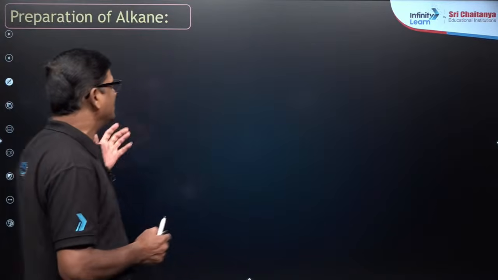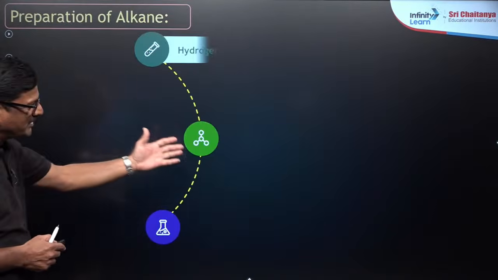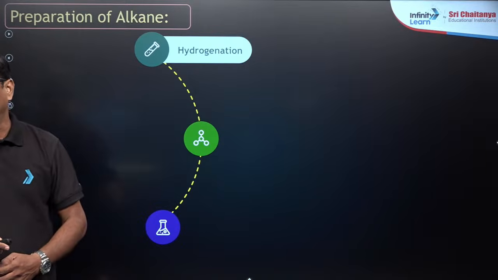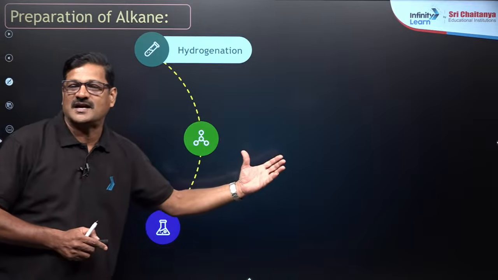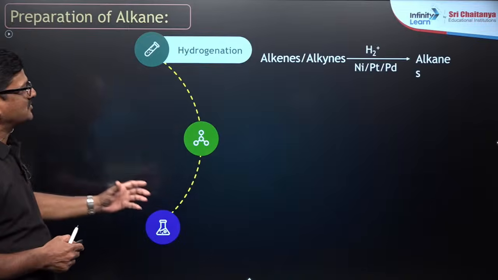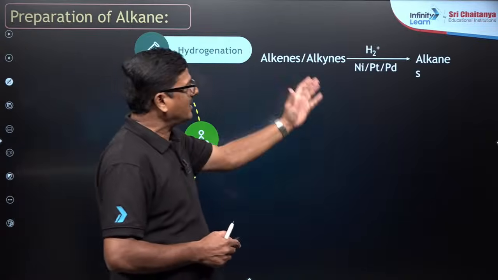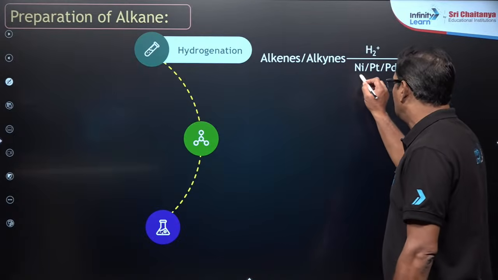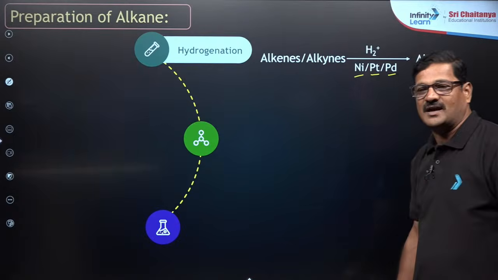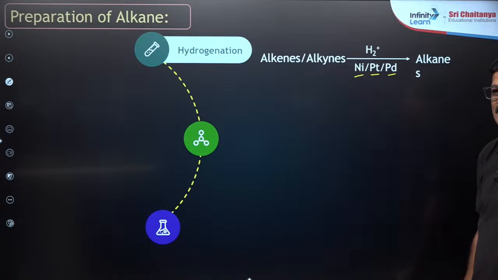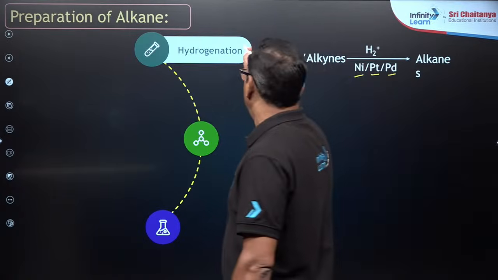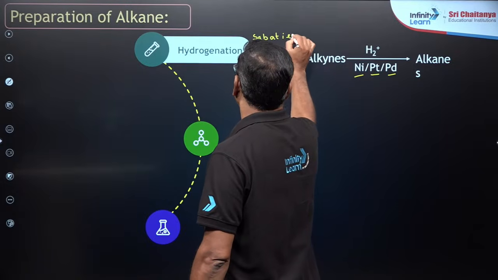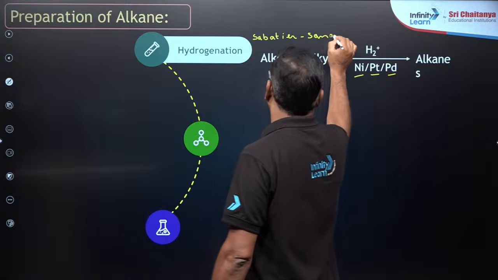Come on, so in this alkanes, let's see the preparation of alkanes. You can prepare alkanes by hydrogenation from the unsaturated compounds. In this reaction, alkenes or alkynes, when treated with H2, you can use nickel or platinum or palladium as catalyst, so you are going to get an alkane. This reaction you can say is Sabatier Sanderson's reaction.